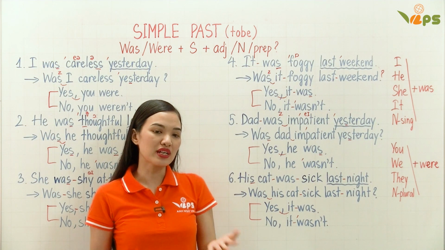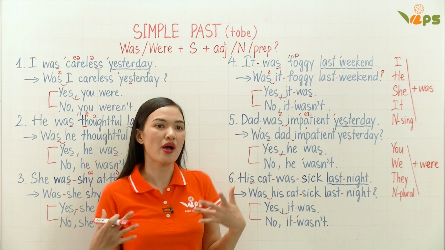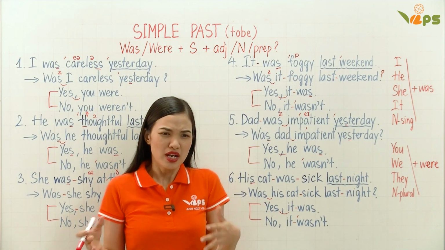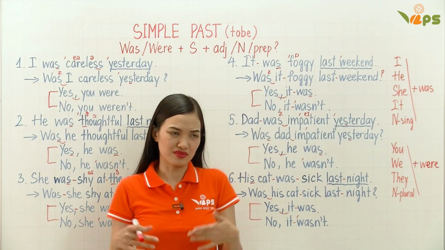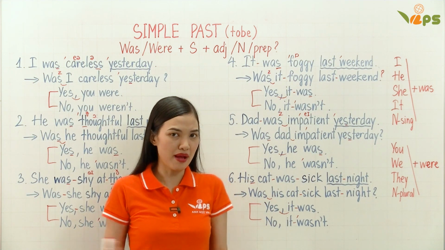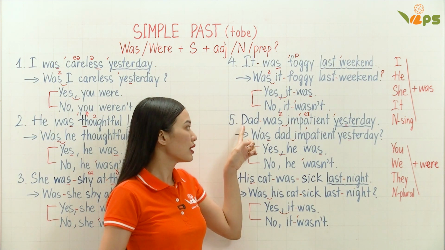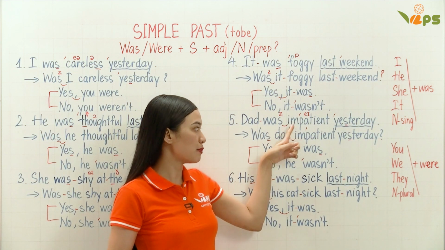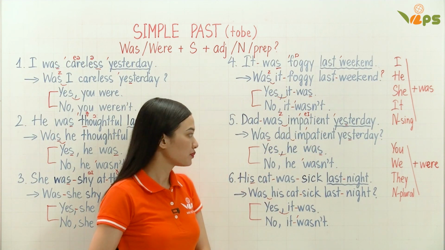If someone is impatient, that means especially when you have to wait or when you have to do something for a long time, you don't want to wait, you cannot wait anymore. You feel a little angry or upset or annoyed about that. That is when you are impatient. Dad was impatient yesterday.